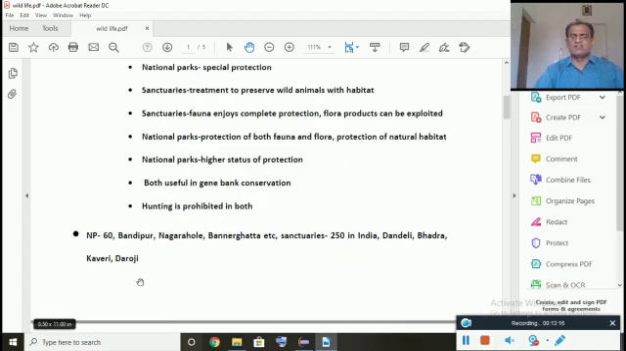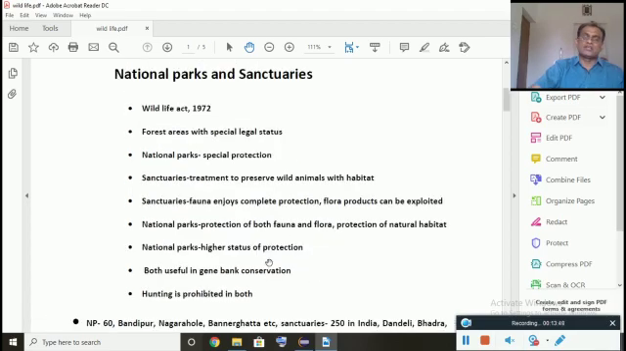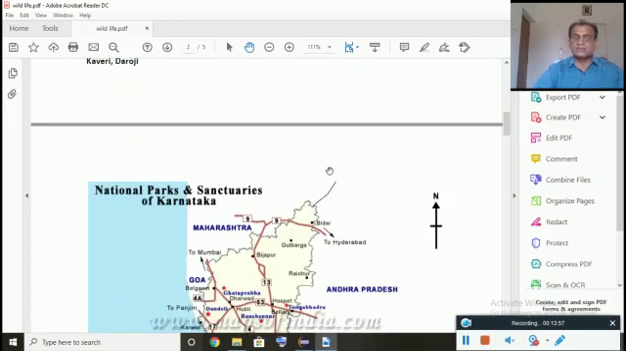Of course, there are several national parks and sanctuaries in the world, as I said. In our country we have about 60 national parks. In Karnataka, I hope you know Bandipur in Mysore district, Nagarhole in Kodagu district and a part of Mysore, Bannerghatta in Bangalore, and Kudremukha is also there. There are several sanctuaries. Some of the sanctuaries in our Karnataka are in Dandeli, Bhadra, Kaveri, Daroji, Ranganathittu and so on. Students, this is a very, very important question for 5 marks: national parks and sanctuaries. Prepare well from the examination point of view.